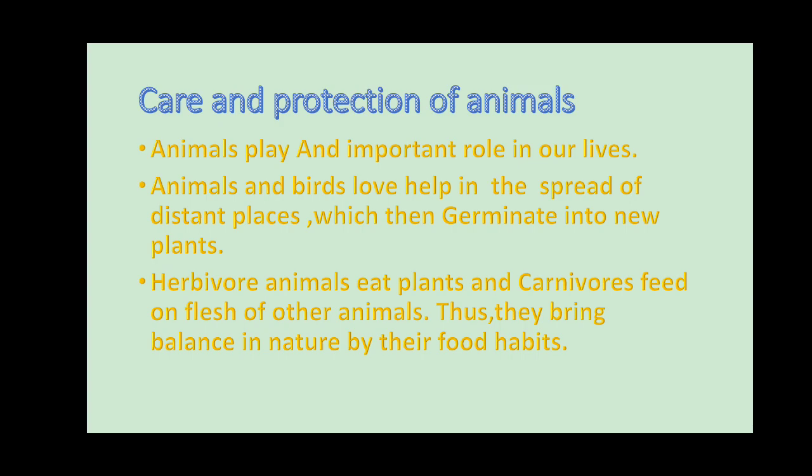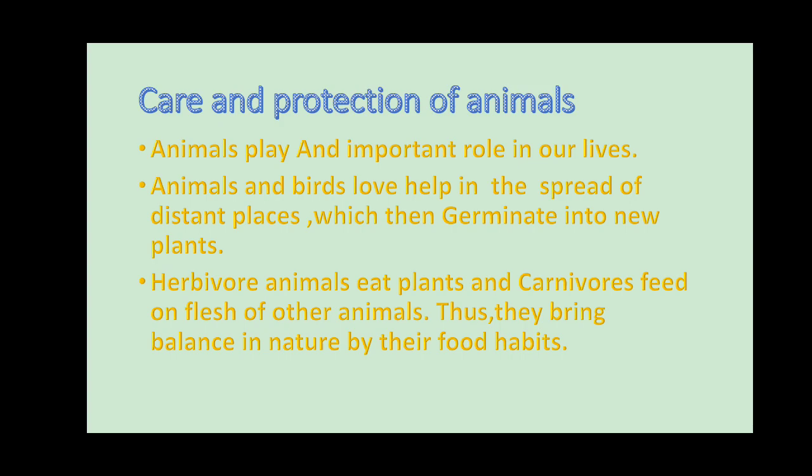Herbivore animals eat plants, and carnivorous animals feed on the flesh of other animals. Thus they bring balance in nature by their food habits. Did you understand? We have two categories of animals, right? Herbivorous animals eat only plants, and carnivorous animals eat flesh.